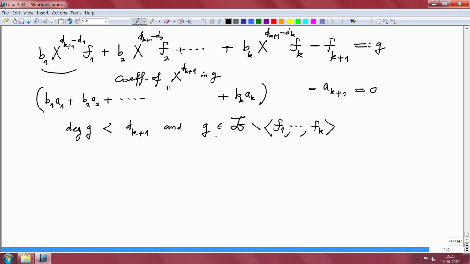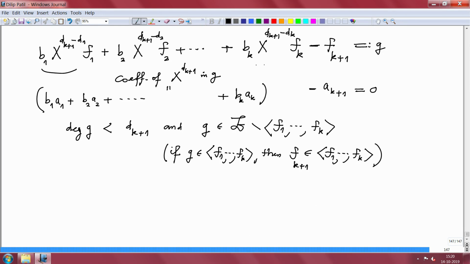So if G belongs, let us write the explanation for this. If G belongs to the ideal generated by F1 to Fk, then F will also belong to the ideal generated by F1 to Fk, not Fk plus 1, because this belongs already.